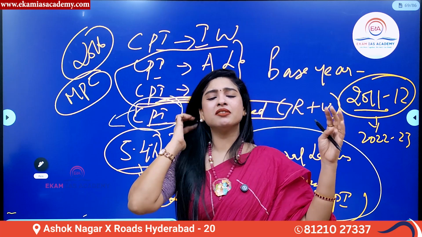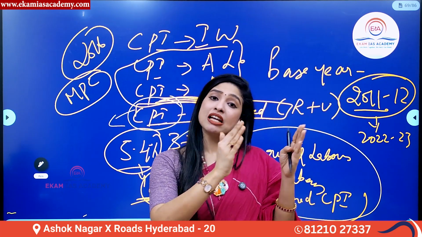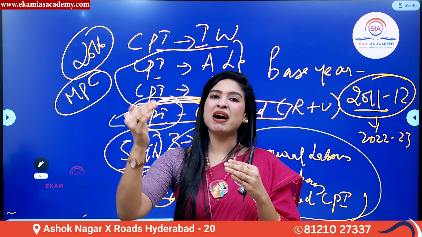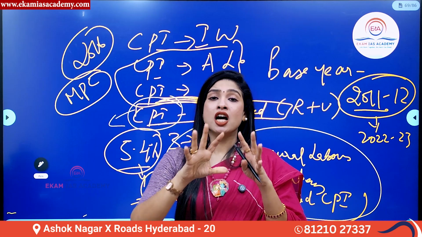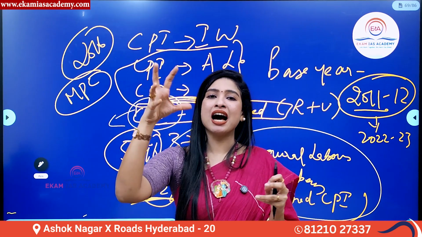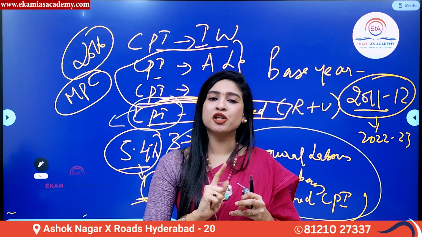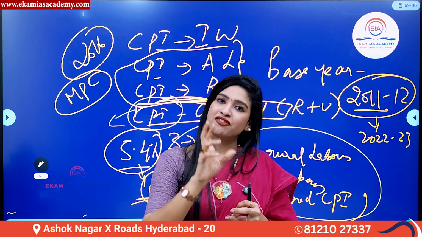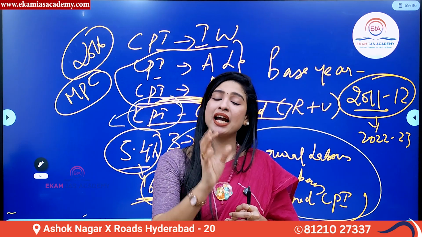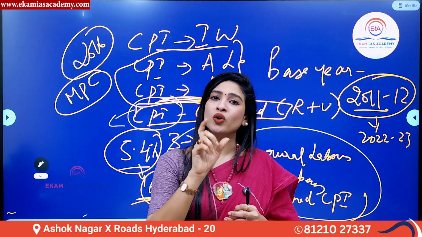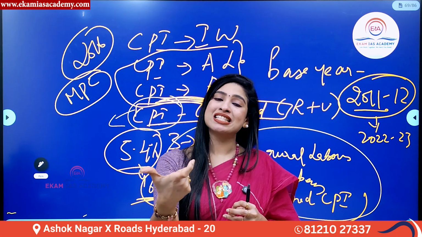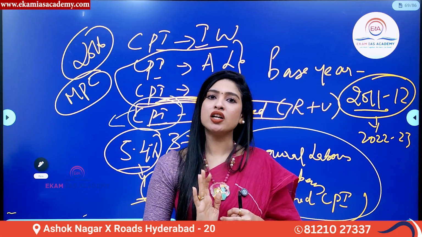Now, like your WPI, even CPI also has a certain basket of goods and services. Not every good and service is measured using CPI. Again, inflation is measured via CPI and it takes into consideration only a selected basket of goods or services.